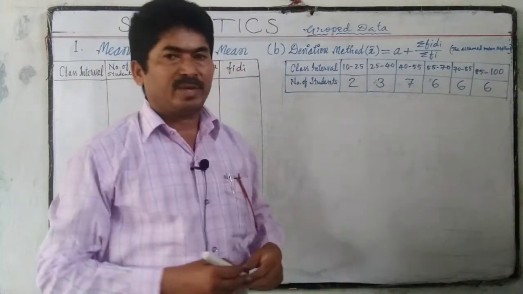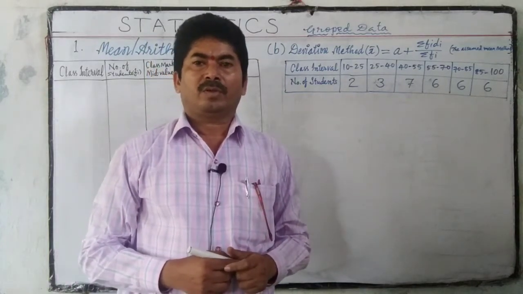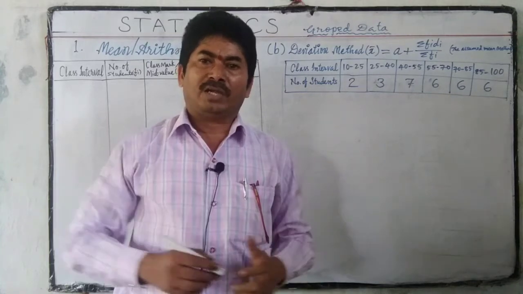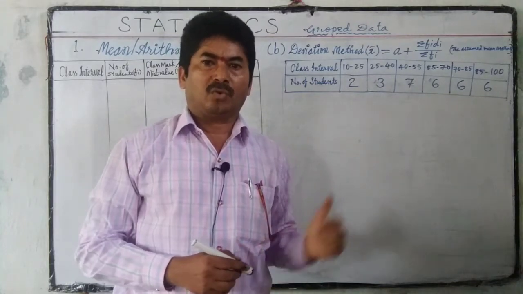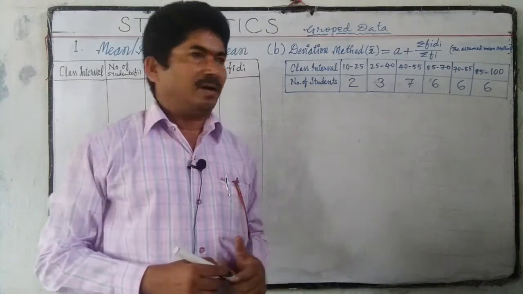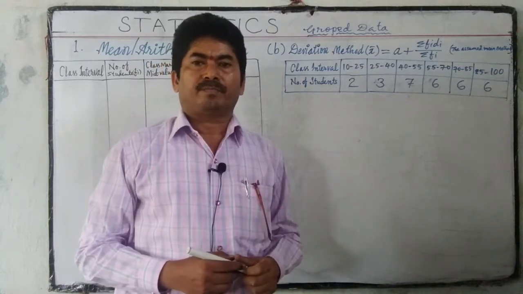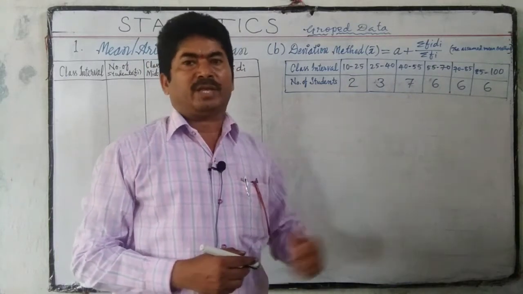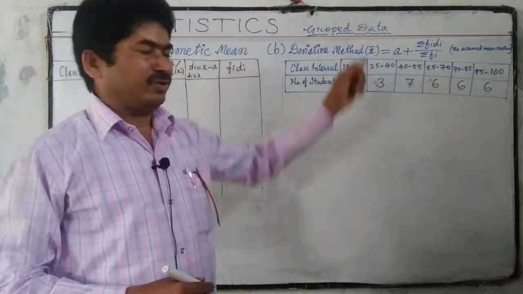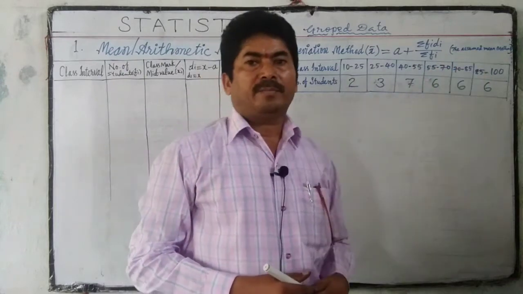When we use this deviation method, if the group of data has bigger values, it is difficult to find the mean in the direct method. In that situation, we can use the deviation method.